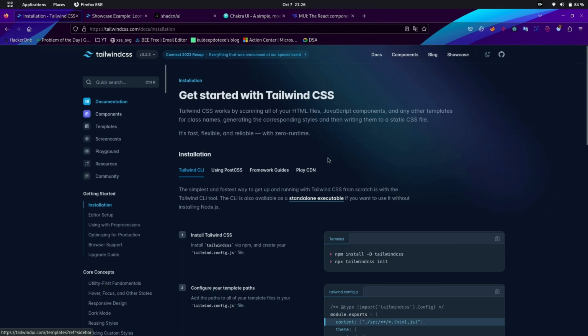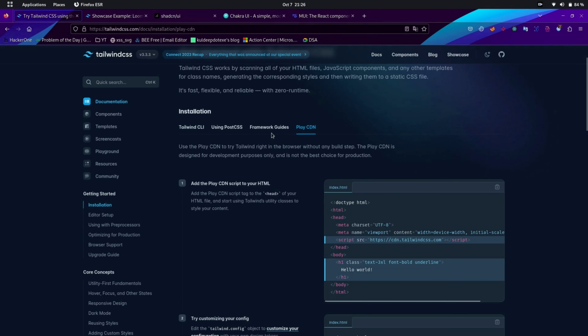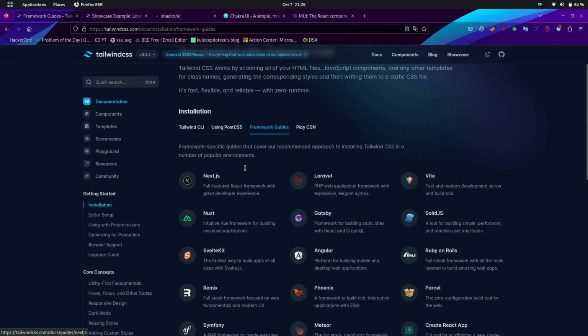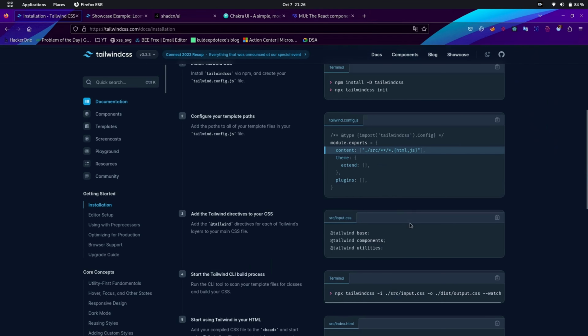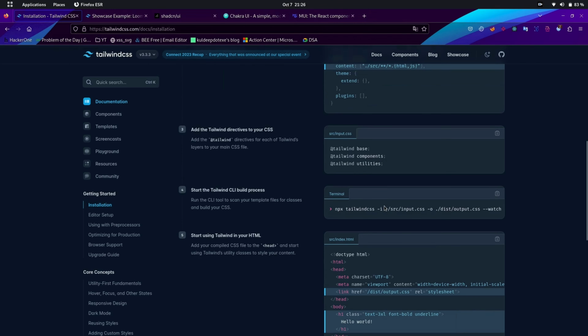You can install Tailwind from the CDN. Use framework guides for the specific framework you are using. So, to install Tailwind CSS, you can use the Node Package Manager commands. The next thing is, you should configure the Tailwind config file. Copy this inside your Tailwind config file in the root directory.